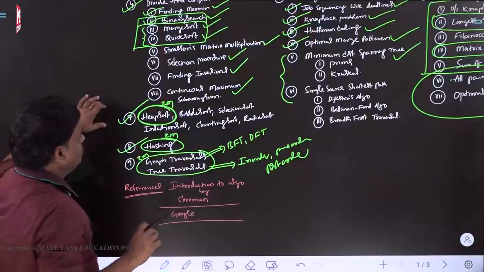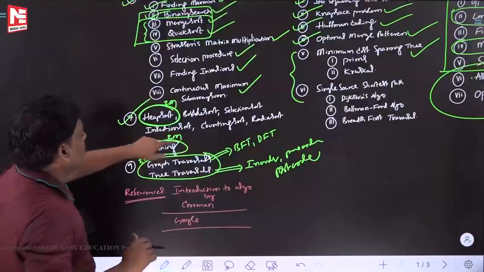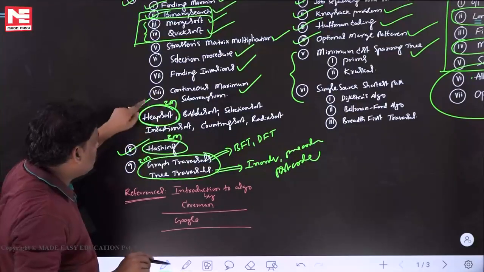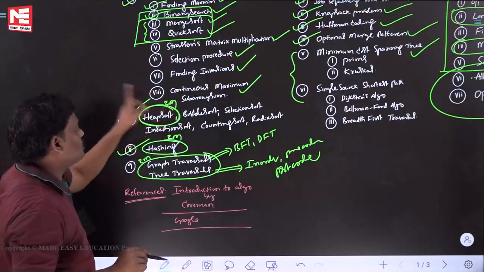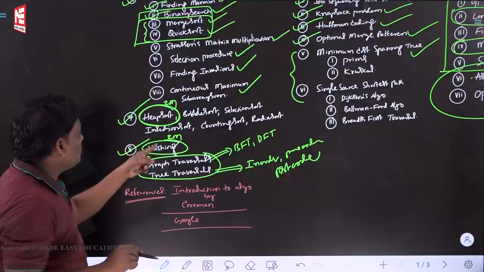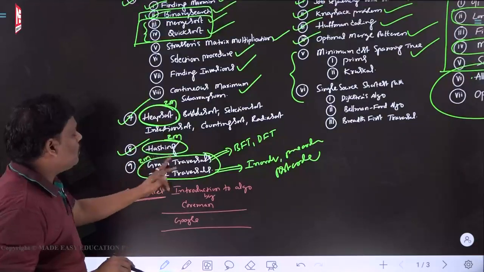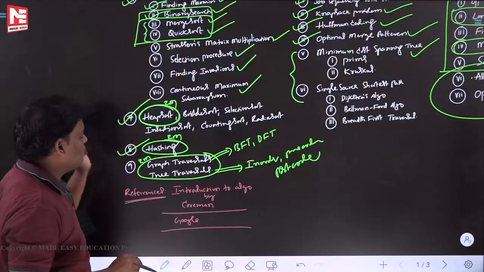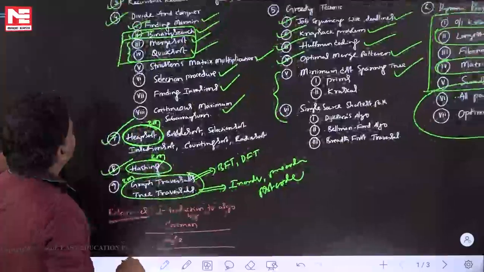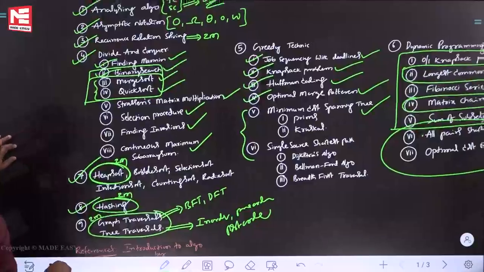Let's go to the 7th one. Heap sort, bubble sort. In the 7th one, heap sort is really important. Every year 2 marks are confirmed. The 8th one is hashing. The 9th one is graph traversal and tree traversal. Minimum 2 marks will come. This is the computer science GATE syllabus for the algorithm subject.